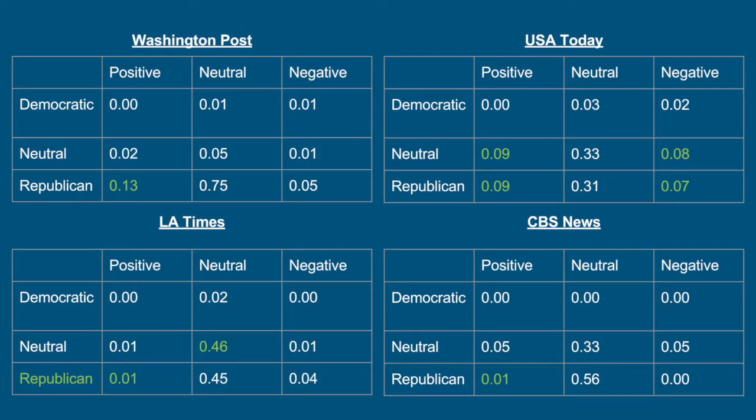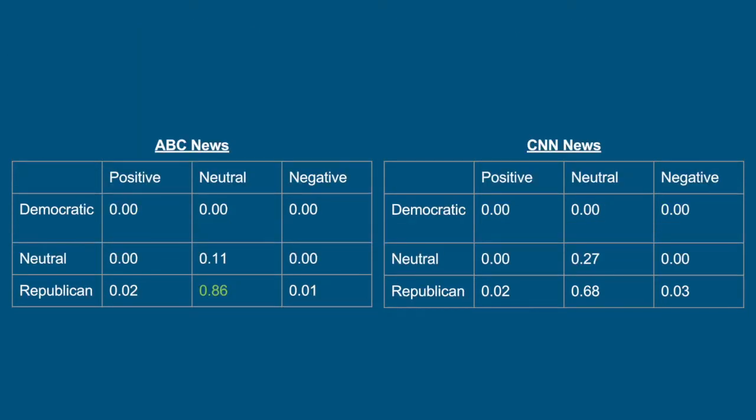Washington Post had the highest percentage of positive Republican articles. USA Today had the most even distribution of articles out of the 10 different news sources. LA Times had the highest percentage of neutral topics, and both LA Times and CBS News had very little positive things to say about Republicans in comparison to the other sources. And all we can glean from ABC News and CNN News is that everyone is very focused on the Republican Party right now.